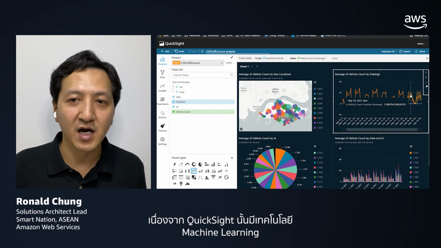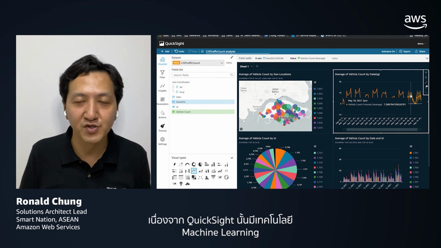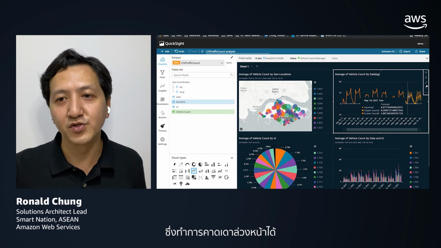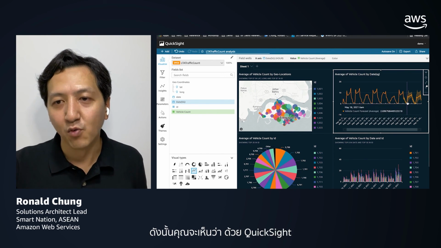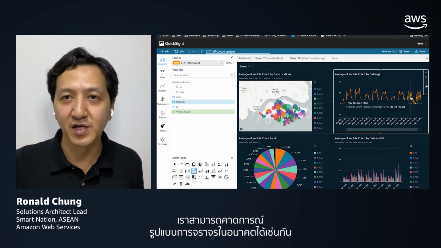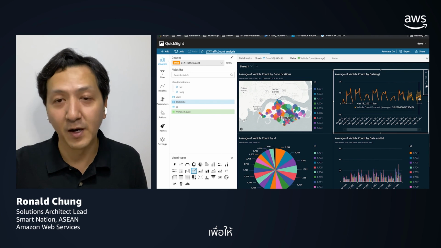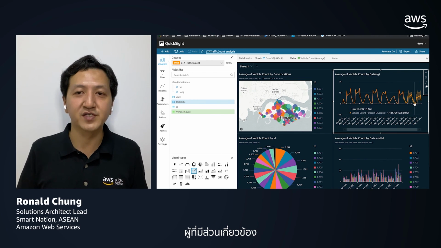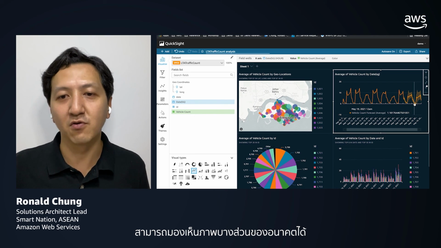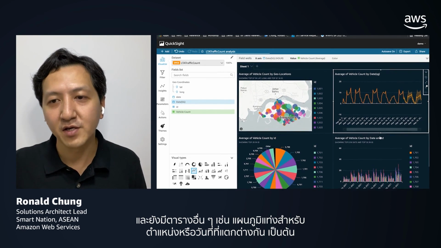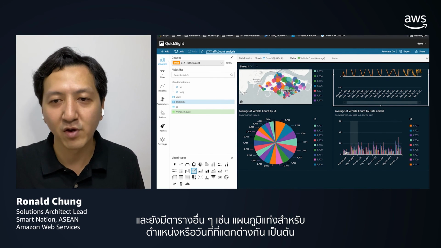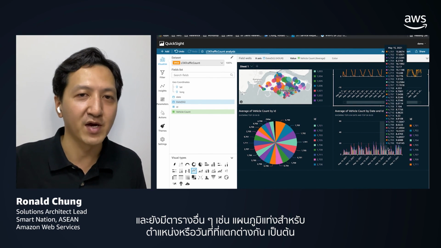Within QuickSight, we also leverage machine learning technologies to do forecasting. So within QuickSight, we can project the future traffic pattern, so that the corresponding stakeholders can have a glimpse of what the future is going to look like. And there are some other plots here, such as a bar chart for different locations at different dates, et cetera.